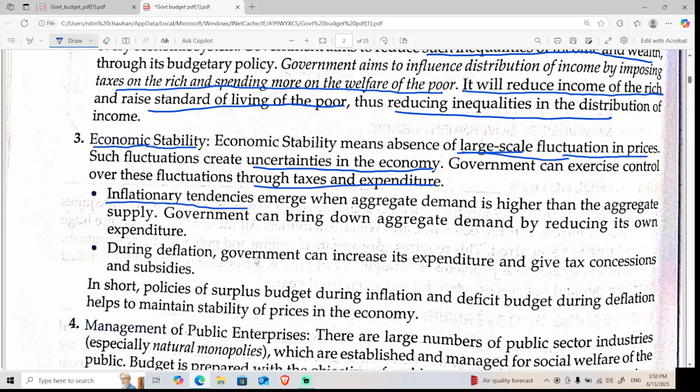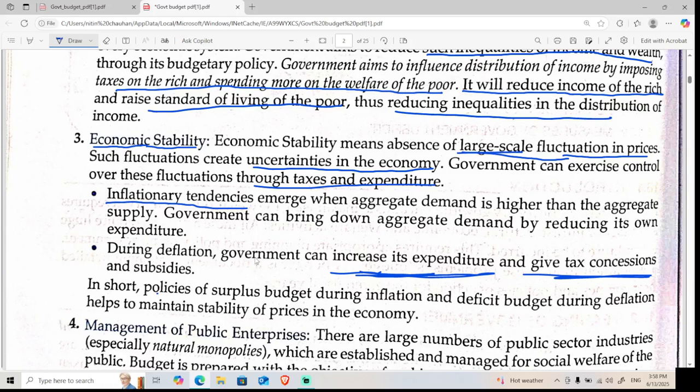So during deflation, the government increases its expenditure. I told you, the government increases expenditure because they want to put money in the hands of the citizens so that they can go to the market and buy some stuff. Getting me? And it gives tax concessions, which means they give a rebate on the taxes. They don't take much tax so that people have more income in their hands, and they can use it for going on vacations to Nainital, Shimla, Manali, and there they can spend money and push the cycle of the economy to run, right?